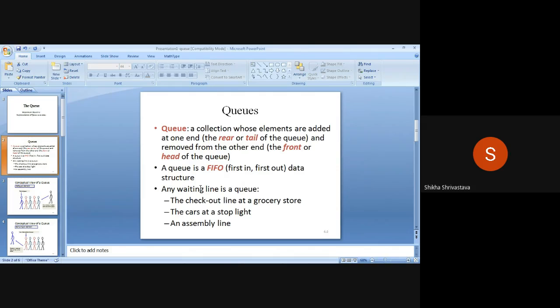These are some examples of queue: a waiting line, the checkout line at a grocery store, the cars at a stoplight, and an assembly line. These are some of the examples that we can consider for the implementation of queue. These are real-time scenarios in our life where we can see queue implemented.